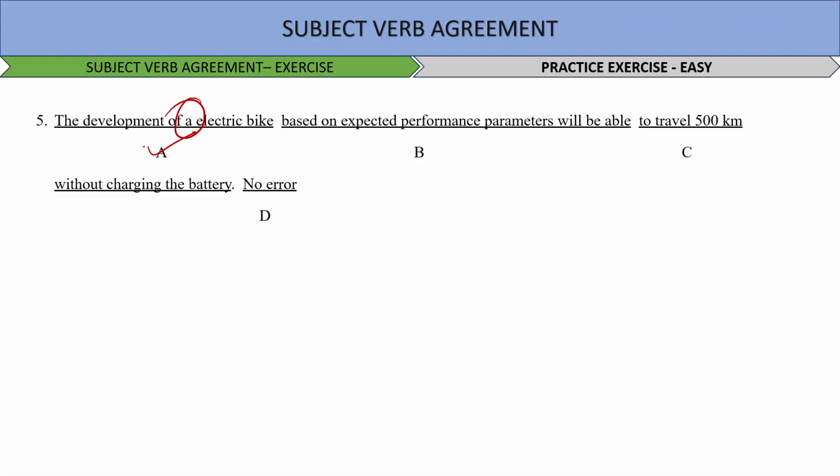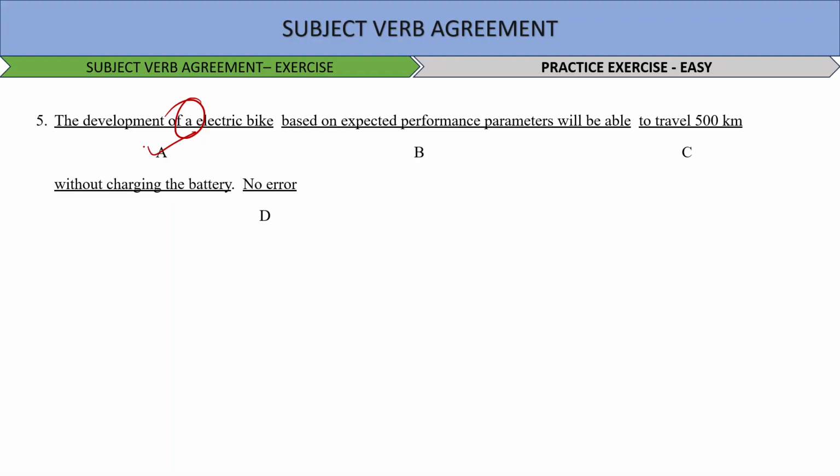Now, mathematics, in addition to maths and English and science, are a required subject. So, basically, the idea here is to say that mathematics is a required subject. Because it's one subject, we will use the verb is and not are. So, the error is in option number B. Mathematics, in addition to English and science, is a required subject. Okay, next.